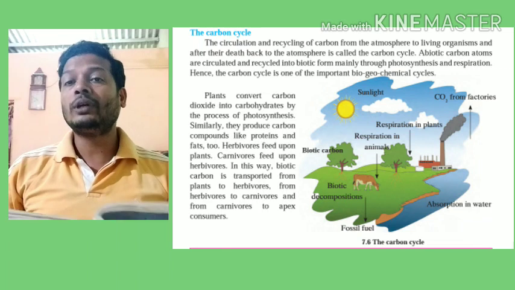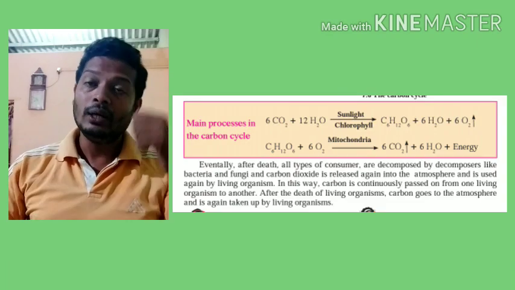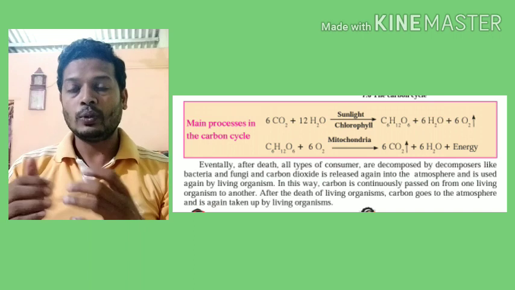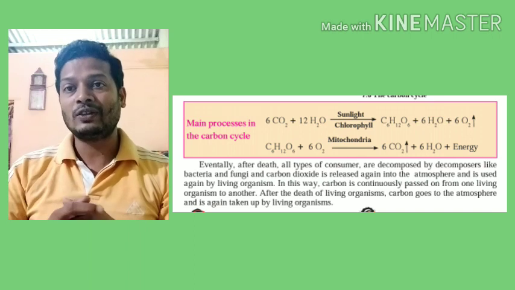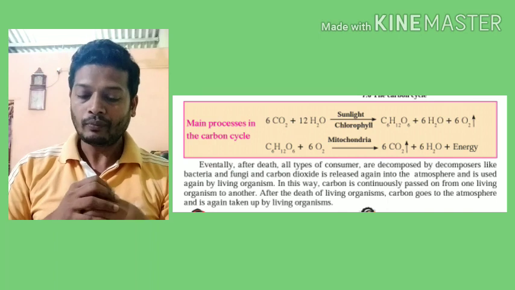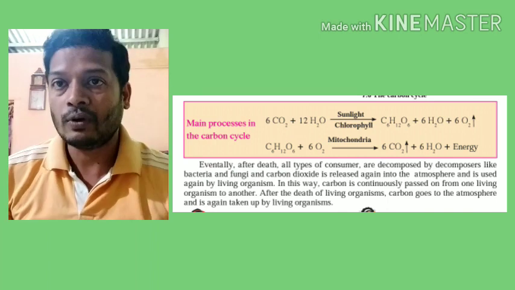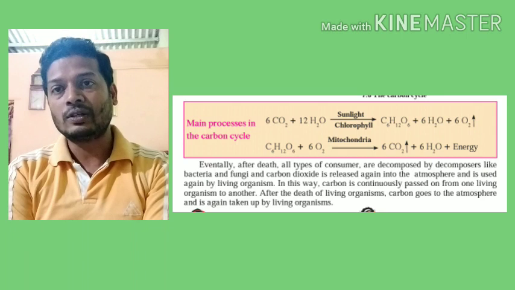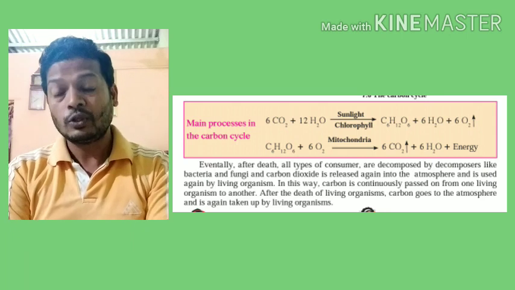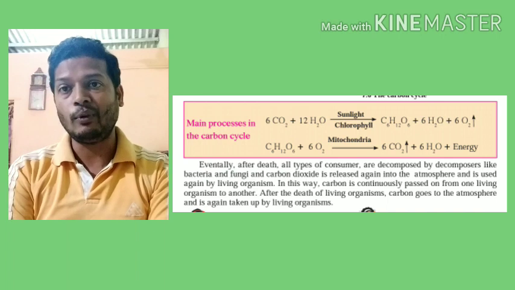So you will see two chemical reactions are given. One is of photosynthesis and the other is of respiration. So in these two processes, carbon dioxide basically moves in and out of living organisms. In the process of photosynthesis, carbon dioxide is taken in by the plant and converted into glucose or carbohydrate.